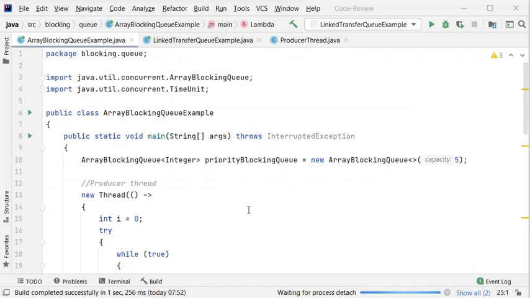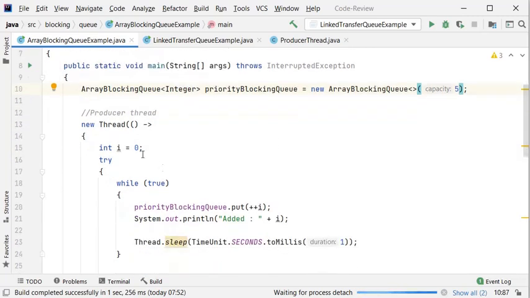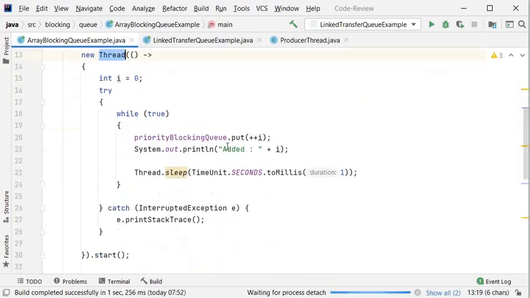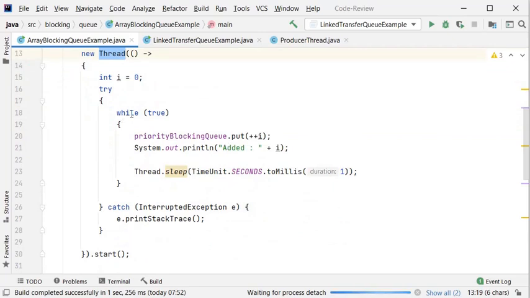In this example, I created the class ArrayBlockingQueueExample, and here I created the ArrayBlockingQueue of type Integer, and from the constructor I initialized the capacity of that queue to 5. So that is the bounded queue. Here I just created thread 1, the producer thread, and you can see I run the thread for unlimited time as I passed true inside the while loop.